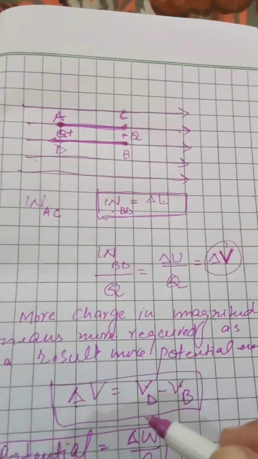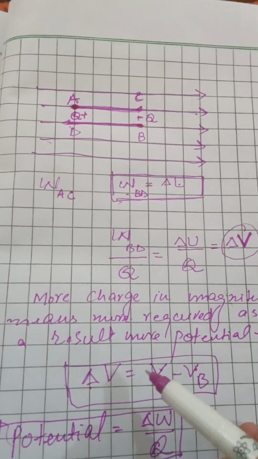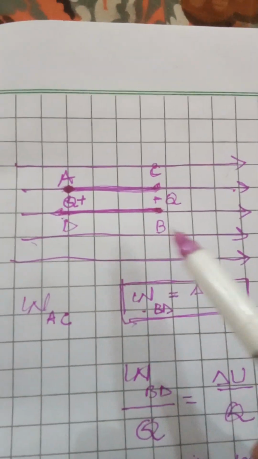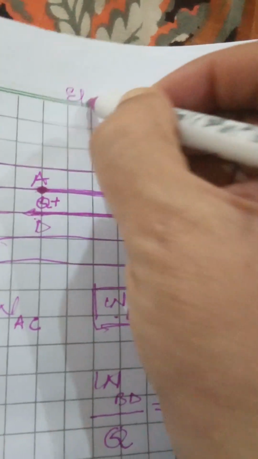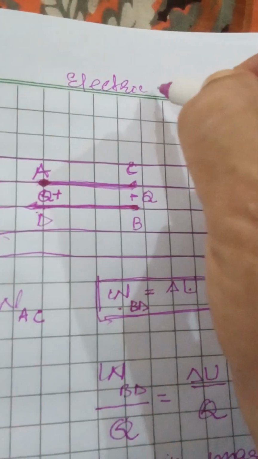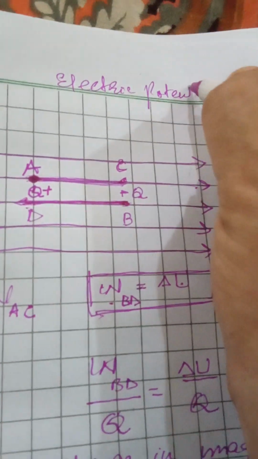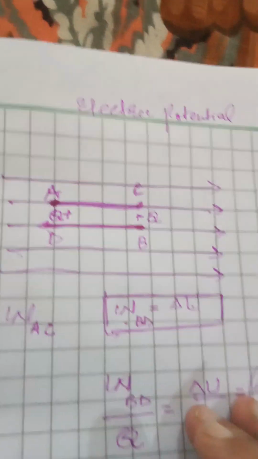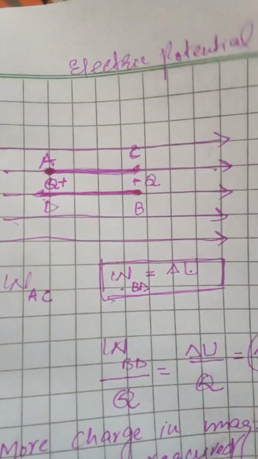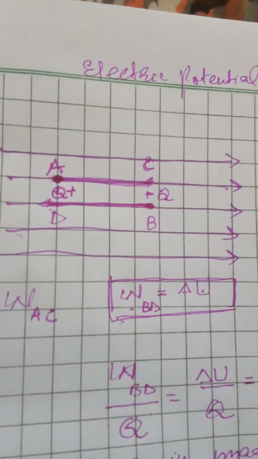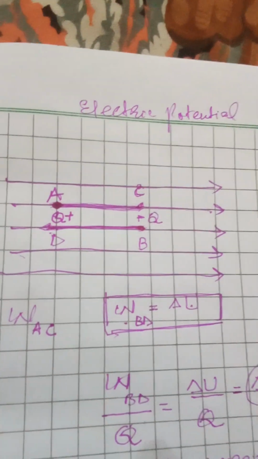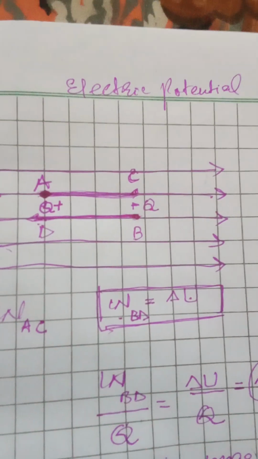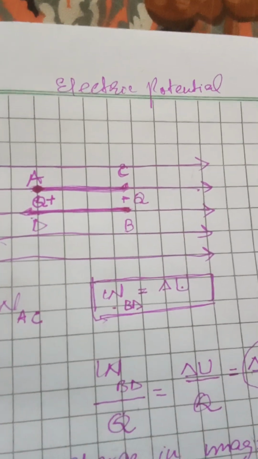Now, there is a difference between potential and potential difference. In the next lecture, we will discuss more about potential and potential difference. So we explored the simple concept of electric potential and electric potential energy: the energy possessed by a charged particle in the uniform electric field only when you displace it from one point to another point. Now, which work is positive and which work is negative? Hopefully we will discuss that in the next lecture.